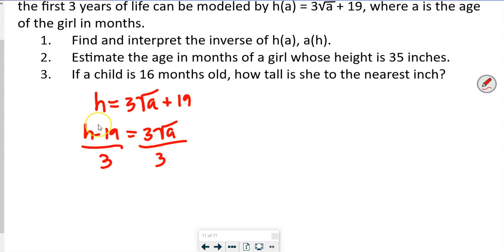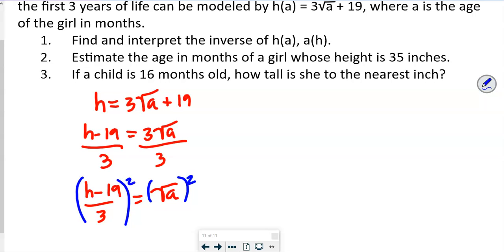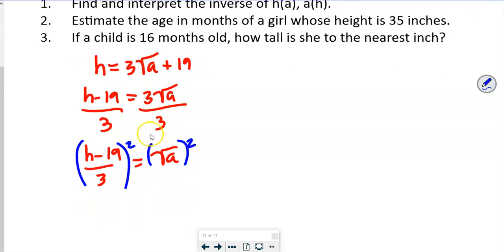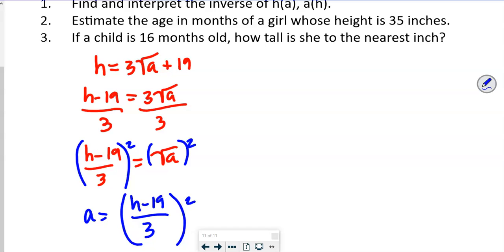So that's going to leave us (h minus 19) over 3 is equal to the square root of a. Now, how do we get rid of a square root? You got it. Square it, right? So that means we're going to square this to get our a. So our formula is going to be a equals ((h minus 19) divided by 3) squared, okay?